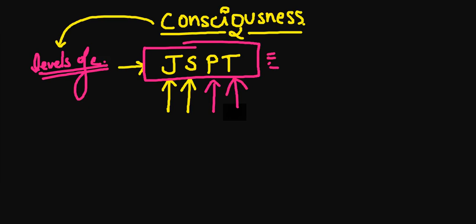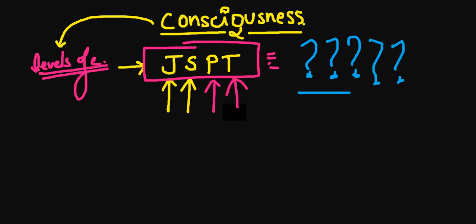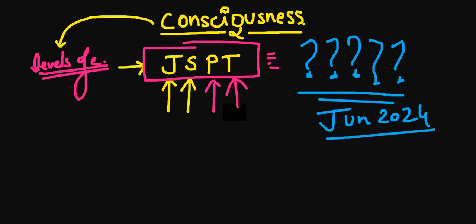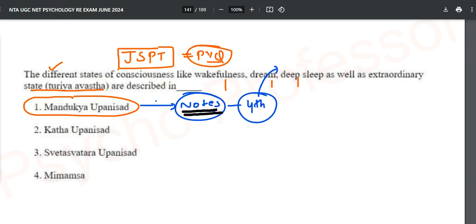Now, JSPT is the levels of consciousness, and where it is mentioned, that is what the question was about this time, June 2024. As you have already seen the answer, we will discuss that shortly. So this stands for Jagrat Avastha, this is for Swapna, this is for Pragya, and this is for Turiya. Now where is it mentioned? It is mentioned in the notes, which you do not have access to yet, but shortly you will. It is mentioned in the Mandukya Upanishad. Now read the question carefully. They might repeat this thing again.